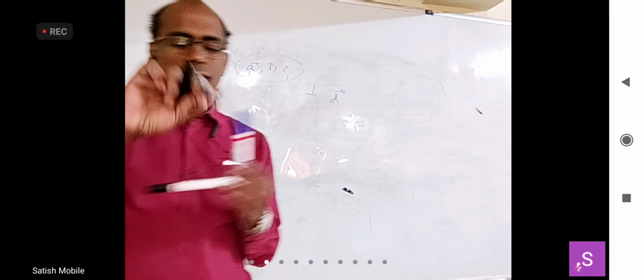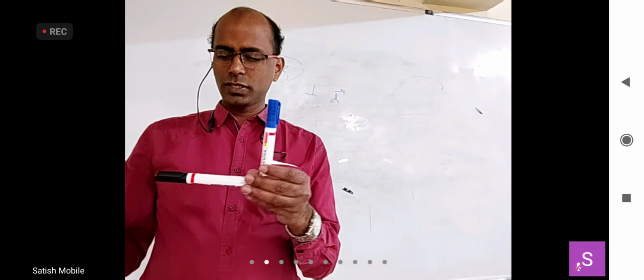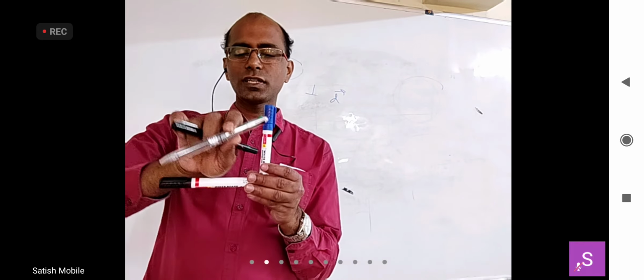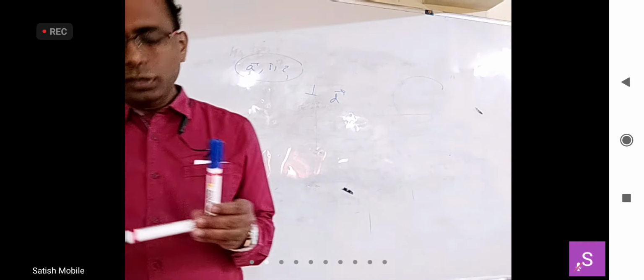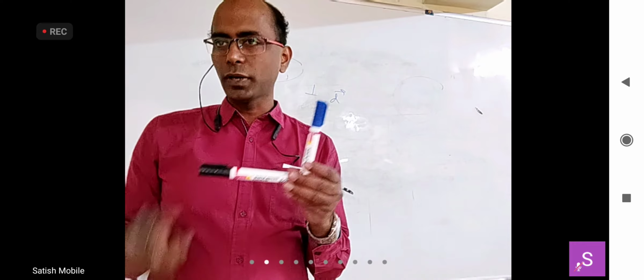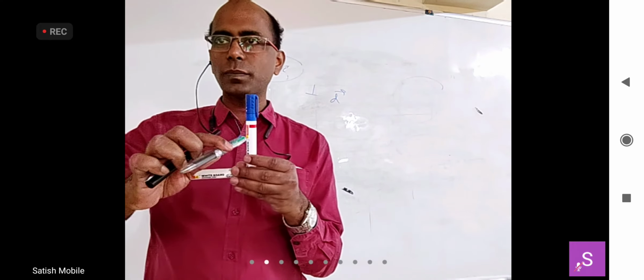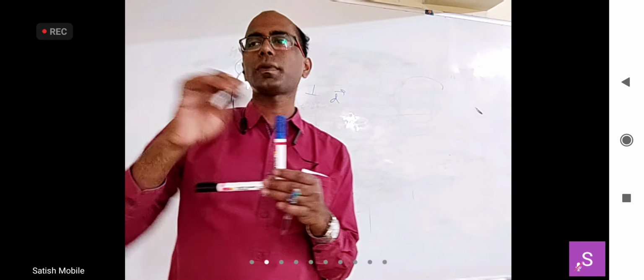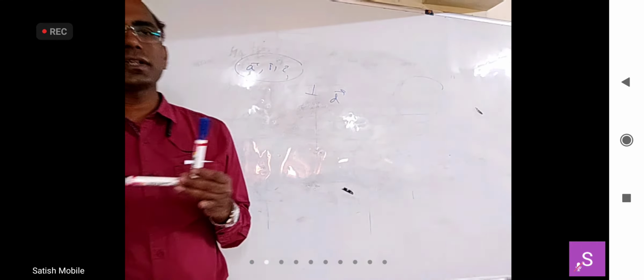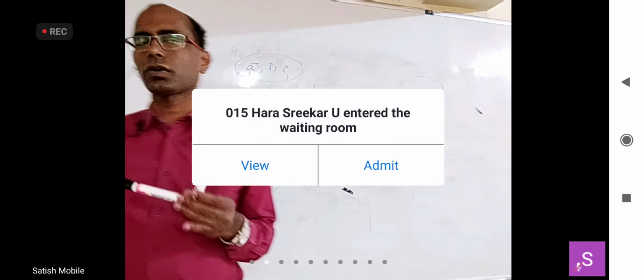Let us say this is D. This is A and this is B, and C you can imagine somewhere here. Are you able to see that A bar is also perpendicular to D bar, B bar is also perpendicular to D bar, and C bar is also perpendicular to D bar? Now tell me whether the three vectors ABs are in one plane or not.